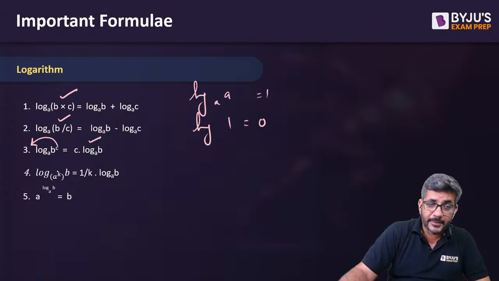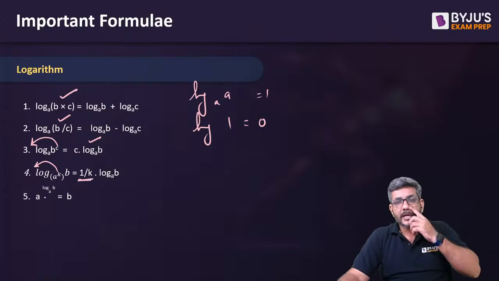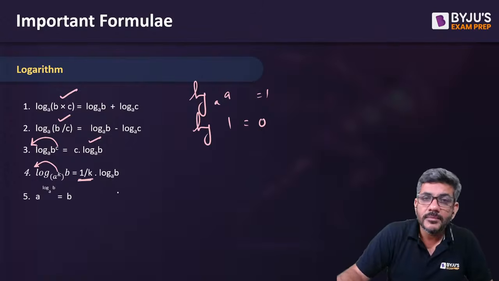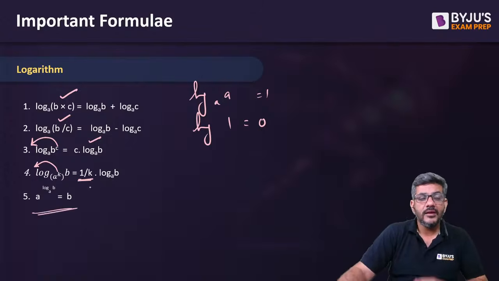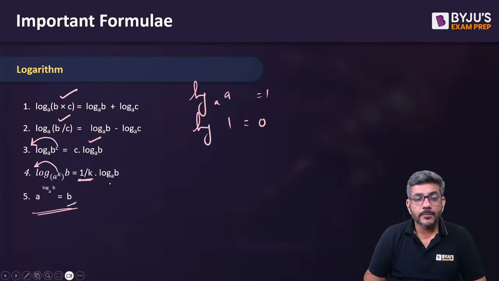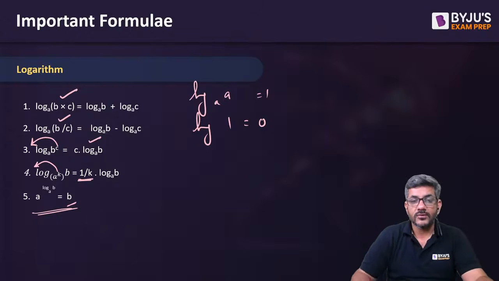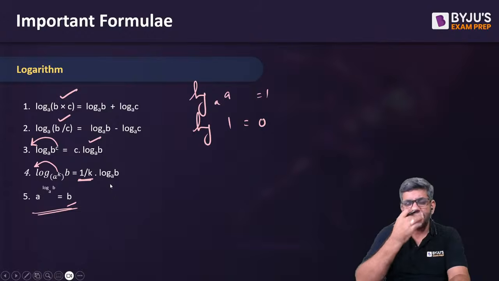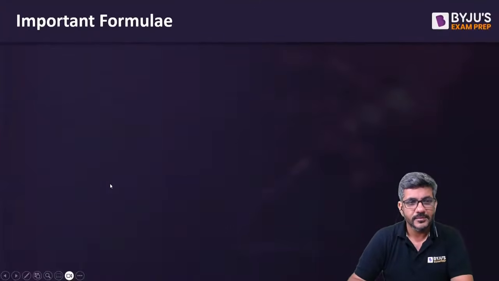But if the base has a power, it comes as a reciprocal outside. So if the power of the base was k, it comes outside as 1 by k. It is 1 by k into log b to the base a. And finally, a to the power log b with base a is equal to b. That's all that we have in logarithm. Some of the formulas which can be used in most of these questions.